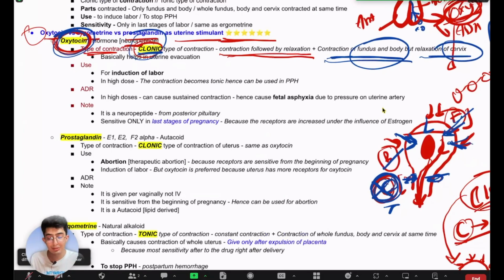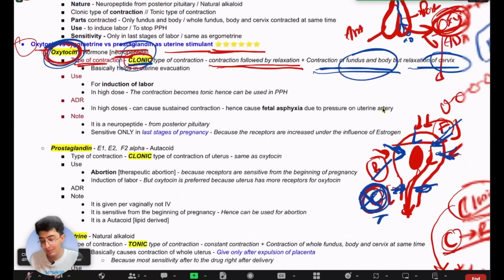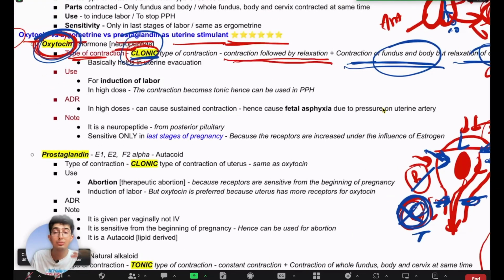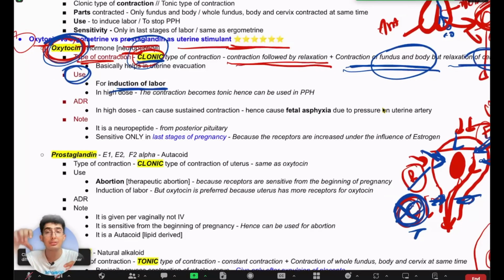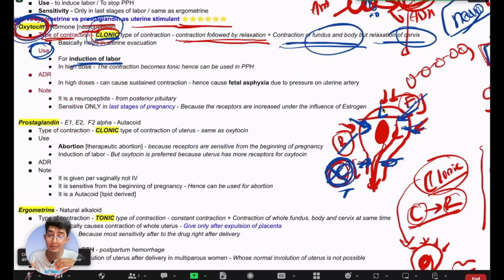So what is the use then? I've already kind of hinted at the use, right? Oxytocin helps to push the baby out. So the use, why we use oxytocin in clinical practice, usually in gynae, is for the induction of labor, right? We know that when you give oxytocin, it increases the uterine contraction in a clonic manner, in a manner that helps the baby to go outside of the uterus, right?